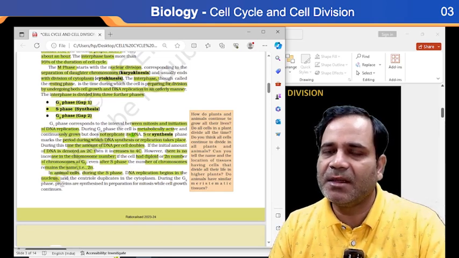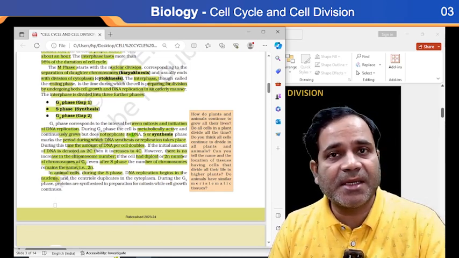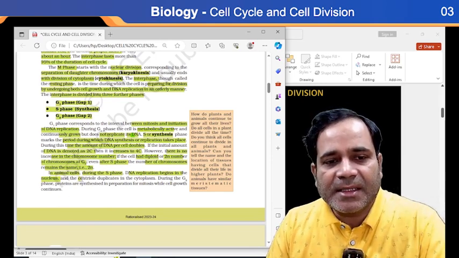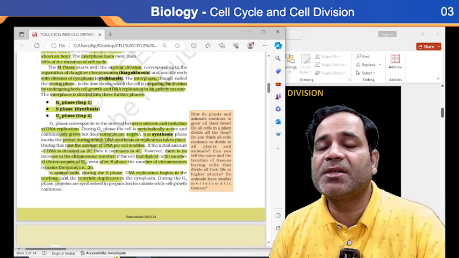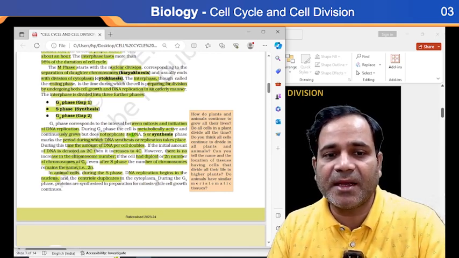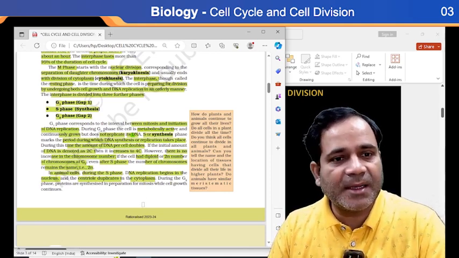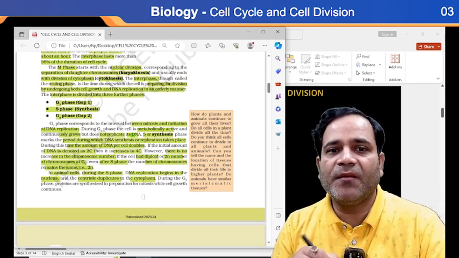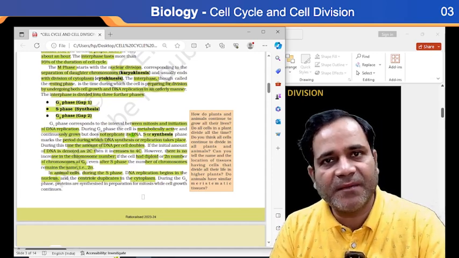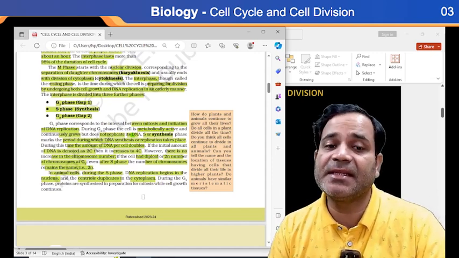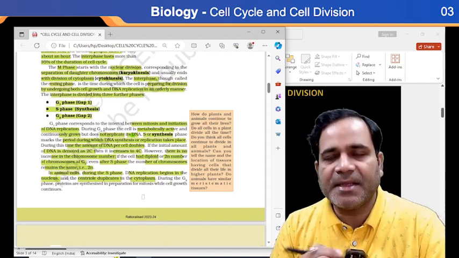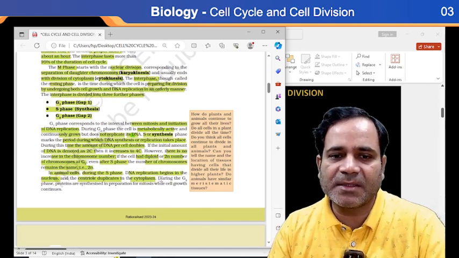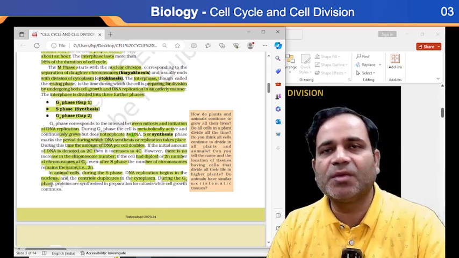You already know that DNA replication takes place in S phase, the synthesis phase. Here the centrioles duplicate in the cytoplasm. After that comes the G2 phase, that is, the growth second phase.